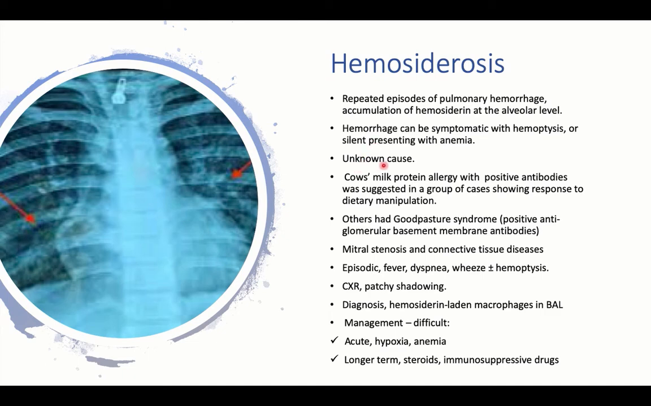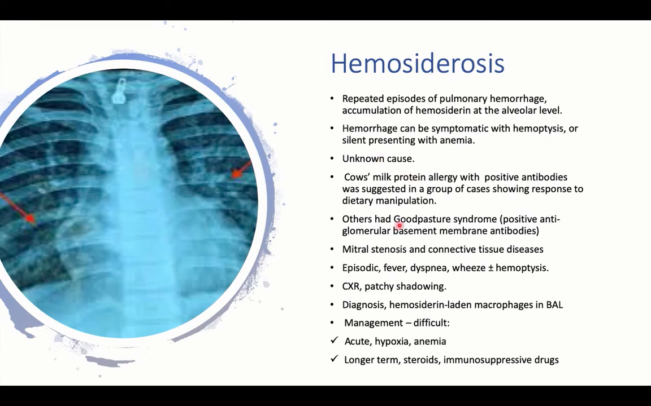It can be idiopathic, for unknown cause, or can be associated with cow milk protein allergy, where positive antibodies were suggested in a group of cases. Some cases with cow milk protein allergy were diagnosed with pulmonary hemosiderosis, underwent a restriction diet for cow milk, and showed improvement. So cow milk allergy is one cause of pulmonary hemosiderosis, but it can be idiopathic.